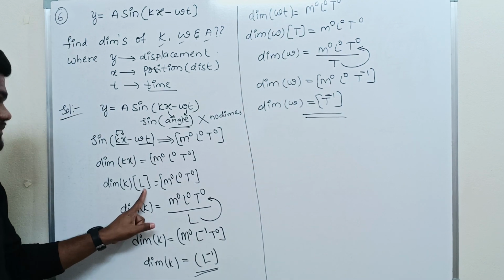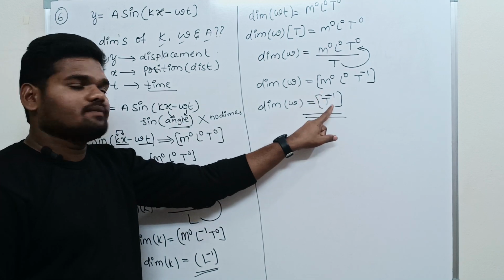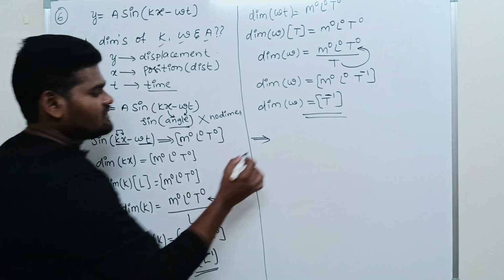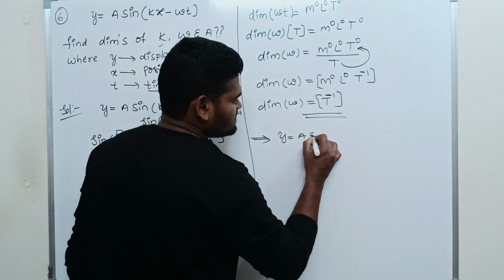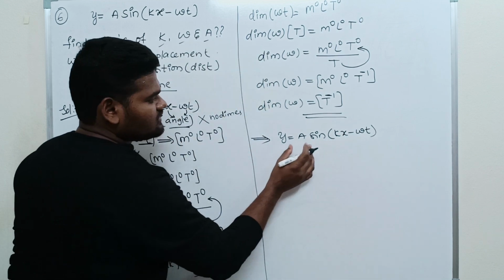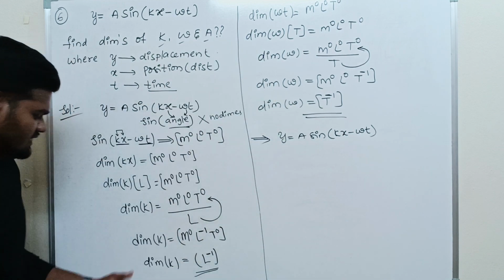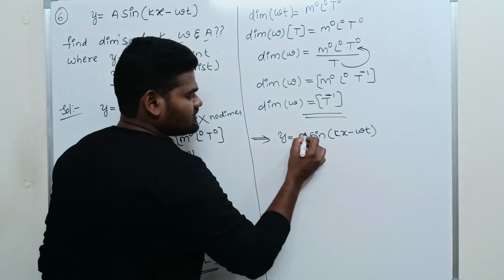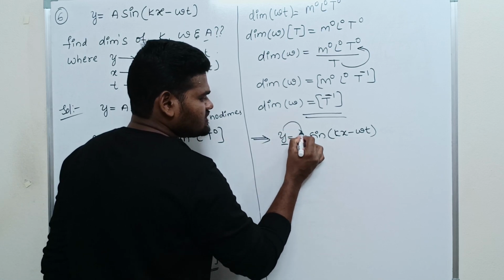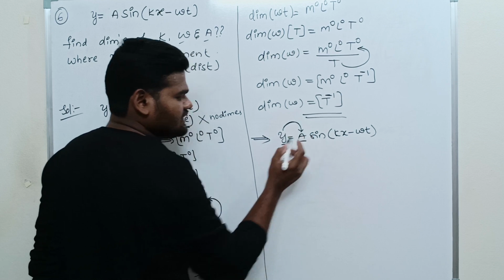Here the length term is there, here the time term is there. So what is the third one? We have to find the dimension of a. What is the given equation? y equals a sin(kx minus omega t). We have found the dimensions of omega and k, so finally we have to find the dimension of a. See, y equals a.